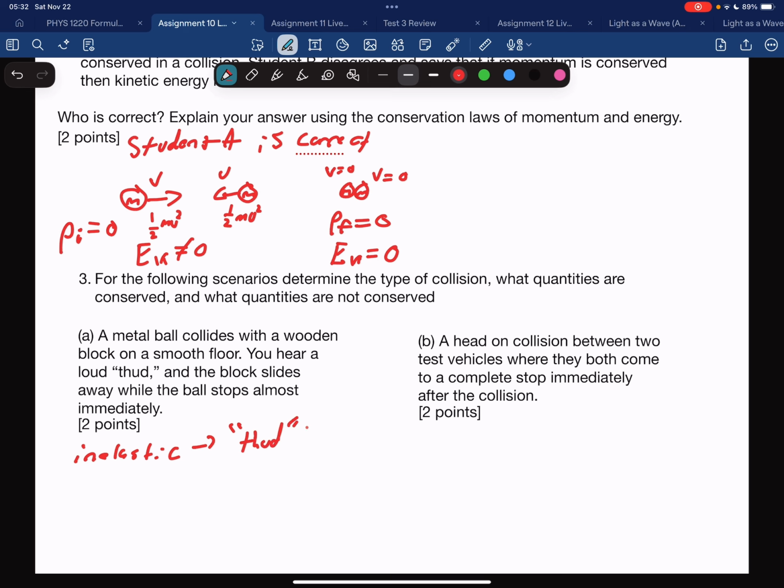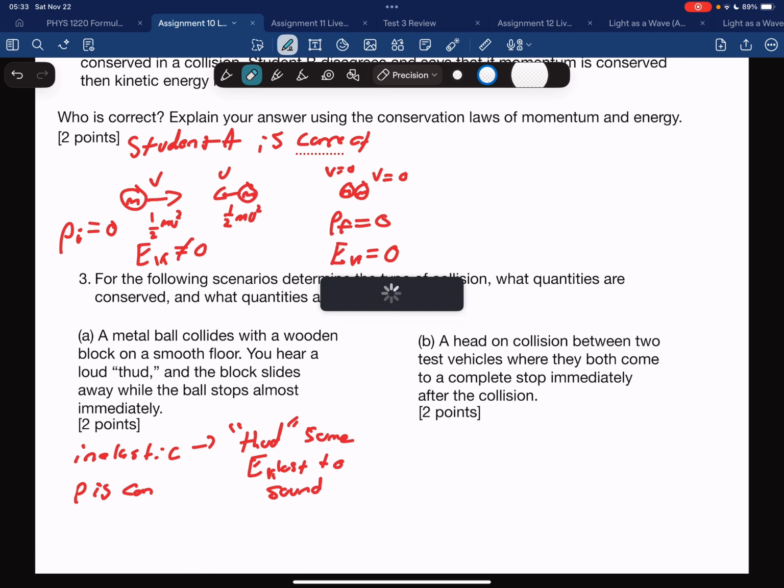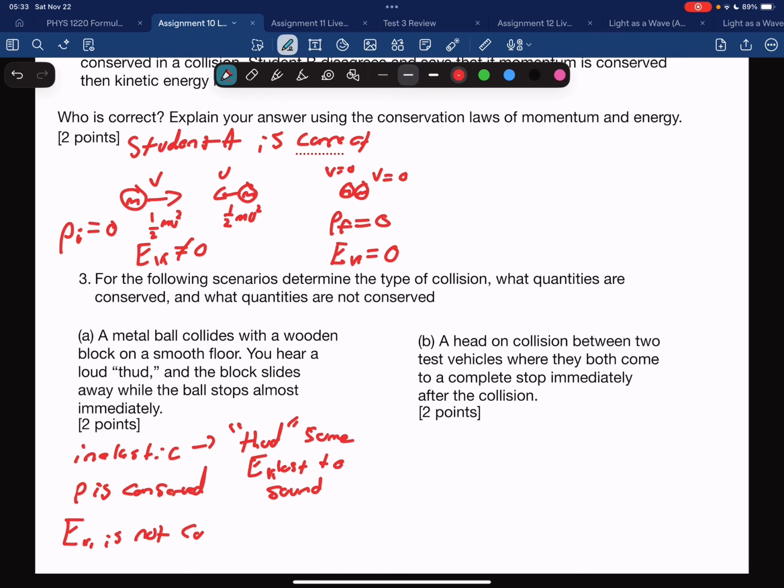So some energy is lost to sound, and that would be kinetic energy. What quantities are conserved? Momentum is conserved. And because it's inelastic, EK is not conserved.